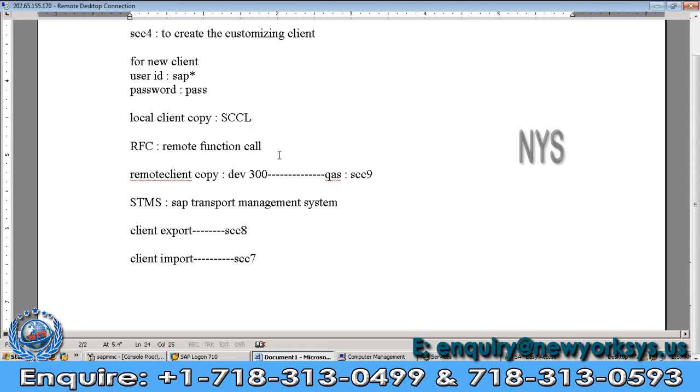One more is remote client copy, and the other is client export and client import. If you want to do the remote client copy, before that you need to configure the RFC connection. After configuring the RFC connection, you can do the remote client copy from the development system client to the quality system. Got it?